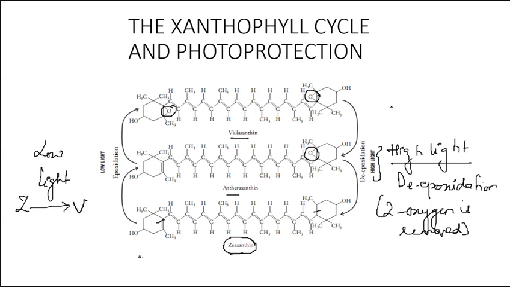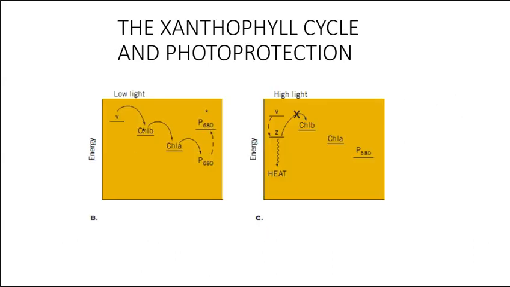But under high light condition, violaxanthin is converted to zeaxanthin.